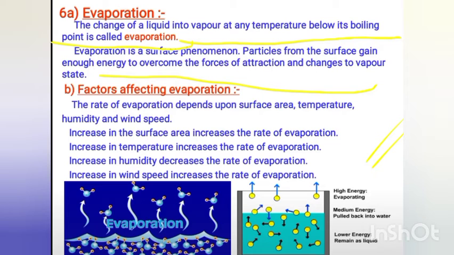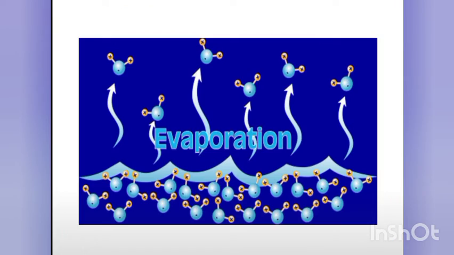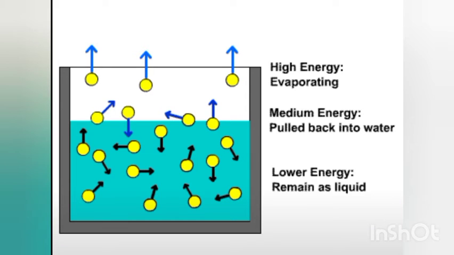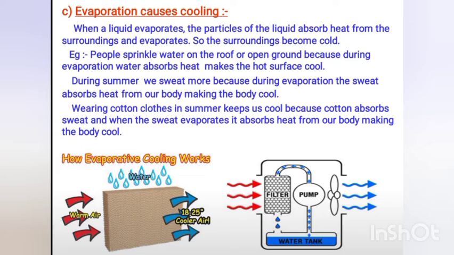Here you can see how evaporation happens. So this is your evaporation. Evaporation causes cooling. How can we say that it causes cooling? When a liquid evaporates, the particles absorb heat from the surroundings and then they evaporate. That's why the surrounding becomes cool.